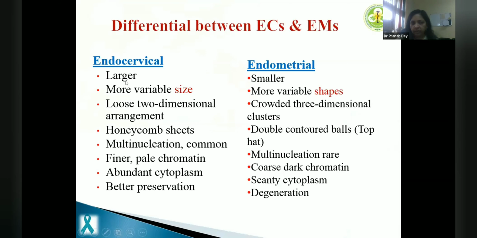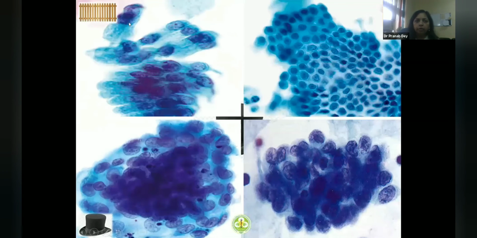Benign endocervicals and endometrials are very commonly seen in liquid-based cytology samples. Endocervical cells are always larger. They are two-dimensional arrangements. They'll have honeycombs or picket fences. Multinucleation is more common, and they have fine pale chromatin as opposed to dark chromatin of endometrials. So we say in endometrials you have variation in shape, and in endocervicals you see variation in size, but the cells will remain round. So this is picket fence and honeycomb of endocervicals.